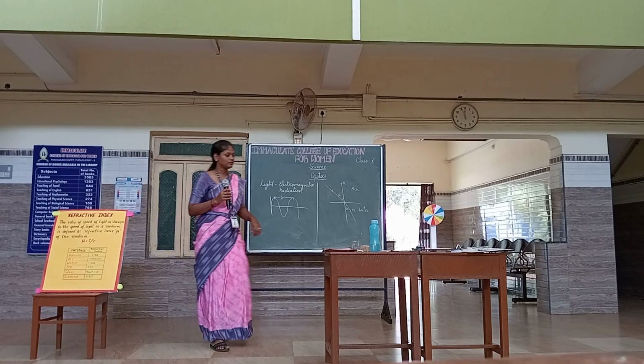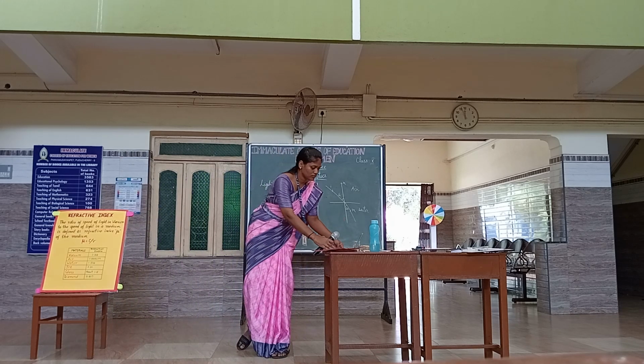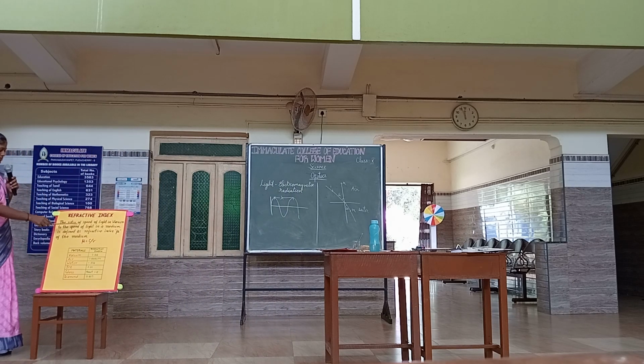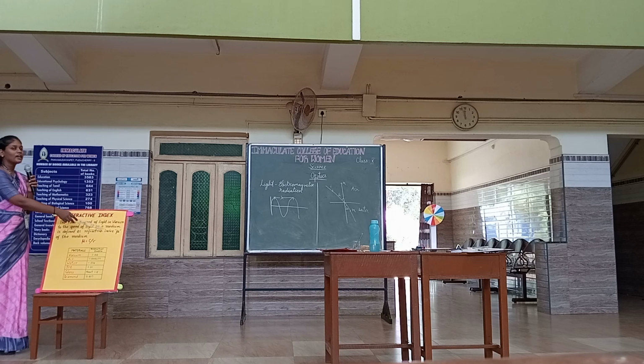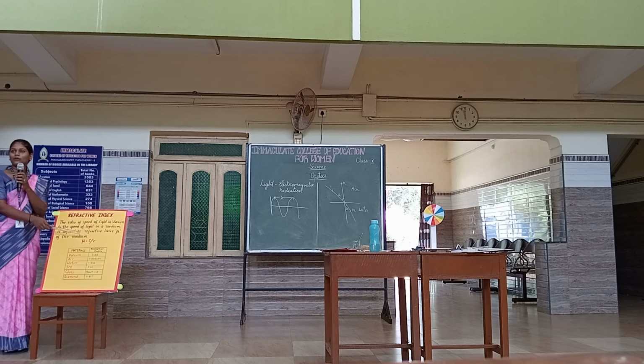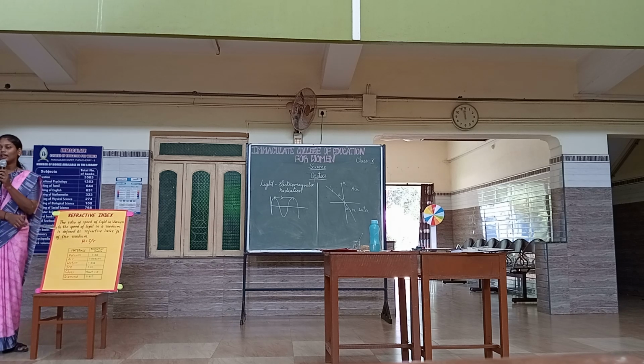Next, stand up and read. Refractive index: the ratio of the speed of light in vacuum to the speed of light in a medium is defined as the refractive index mu of the medium. Mu is equal to c by v. So it is the ratio of the speed of light in vacuum to the speed of light in a medium is defined as the refractive index mu of the medium. Here mu is a Greek letter that denotes the refractive index. Okay? And see, what is c? We saw in properties, right? What is c? Speed of light in vacuum.